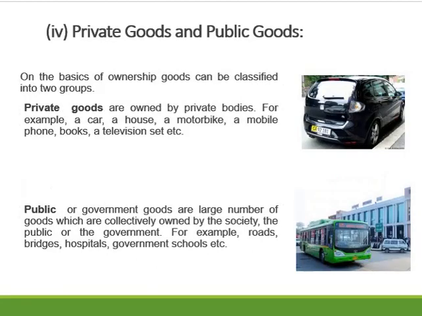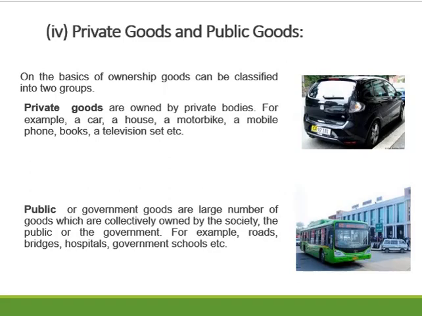The other category of goods are private goods and public goods. Private goods and public goods are the categorization of goods on the basis of ownership, like who owns these types of goods. Private goods are the goods which are owned by private bodies and meant for their personal use, like a personal car, a personal house, a personal motorbike, a personal mobile phone, personal books, etc.